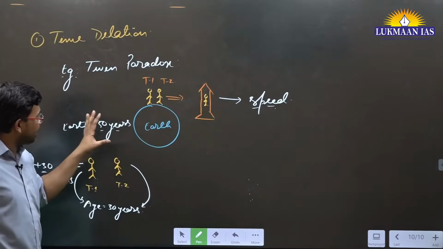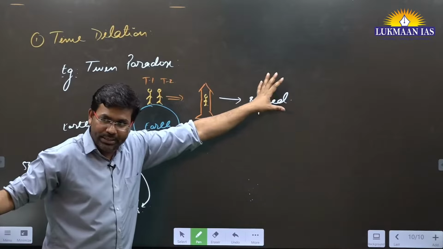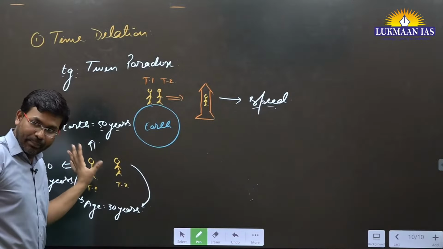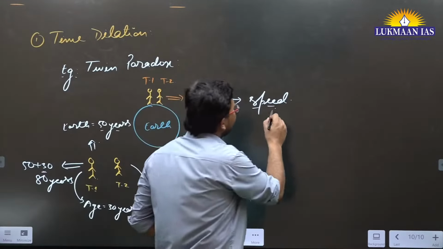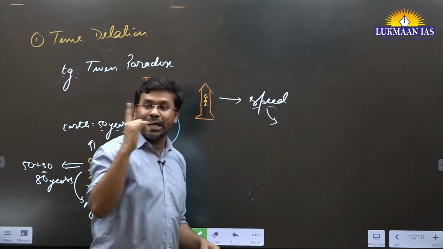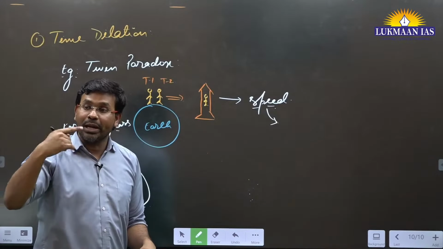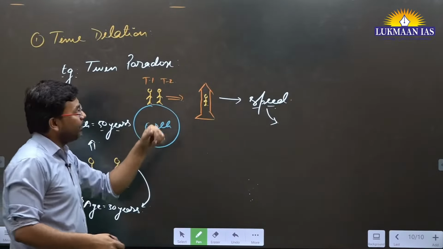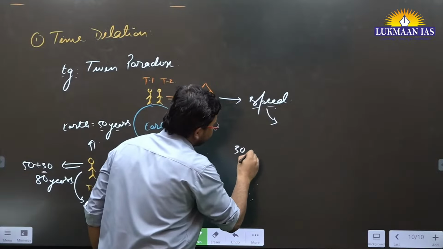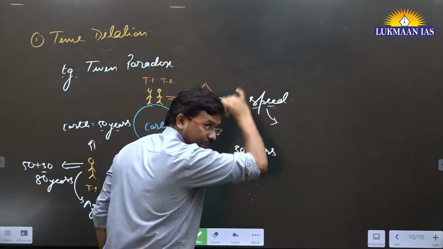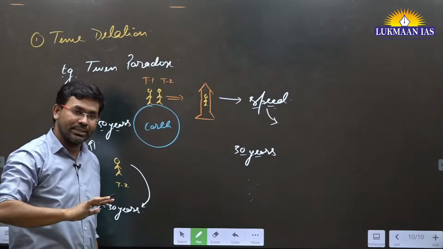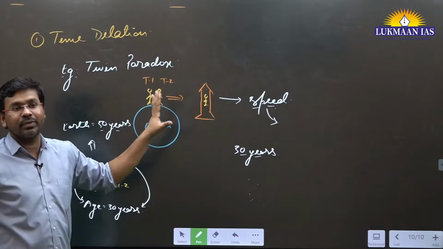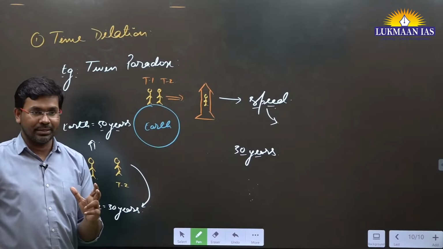So, for example, let's consider this person, the twin T2 brother, has gone on a voyage, and the other is on the surface of Earth. It has been 50 years on the surface of Earth, but since this person acquired some speed, according to time dilation, the time will appear to pass slowly for him. Means it has been 50 years for one, maybe for this person it is 30 years. When he comes back to the surface of the Earth, one brother will be 80 years, the other will be 60 years. There will be a difference, right?